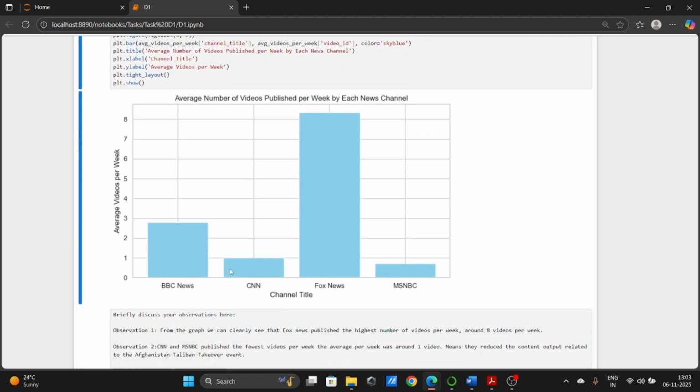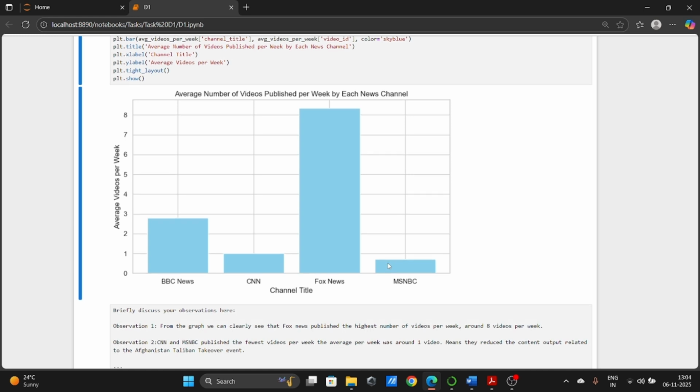From this I observe that the graph clearly shows that Fox News published the highest number of videos per week, around 8 videos per week. And the second observation was that the channels CNN and MSNBC published the fewest videos per week. The average for them was about one video per week, which means that they reduced their content output related to the Afghanistan Taliban takeover event.